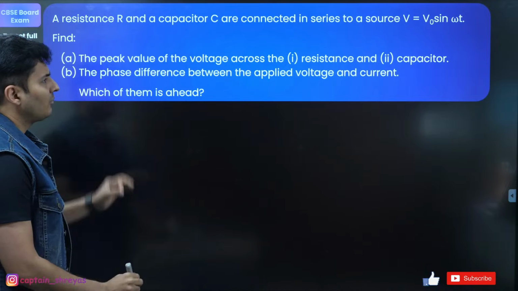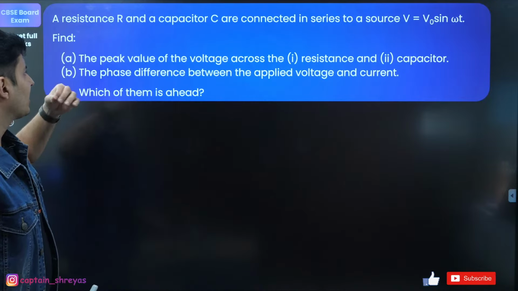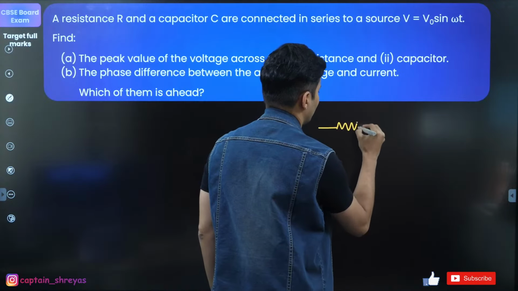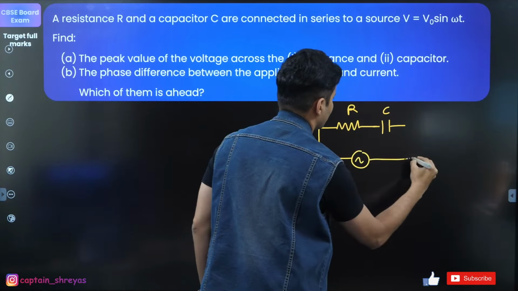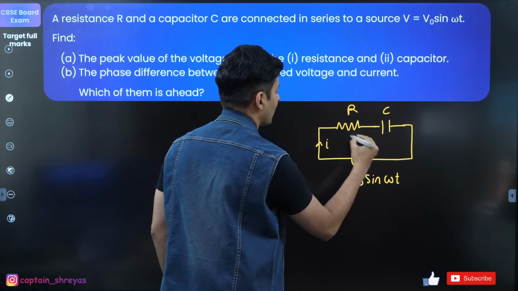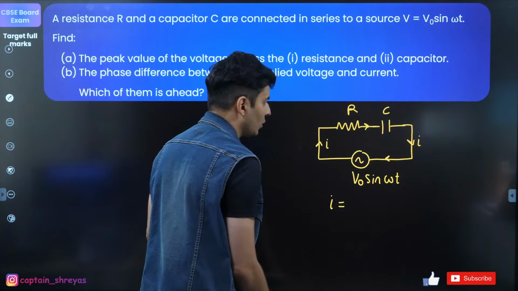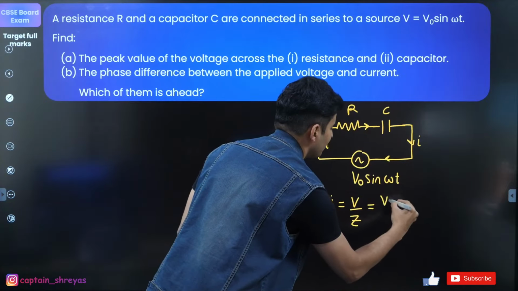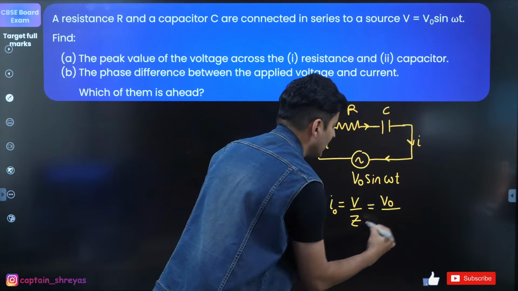Okay, so in this question, voltage is given. I find that we should actually look at the current first, and only then I can find the voltage and everything. So guys, look at this. There is a resistor and there is a capacitor, connected across an AC voltage, which is V0 sine omega t. Obviously, there will be some current going in series like this. That current can be easily found to be the voltage divided by the impedance. Voltage is V0, this is maximum voltage. So V0 by impedance.